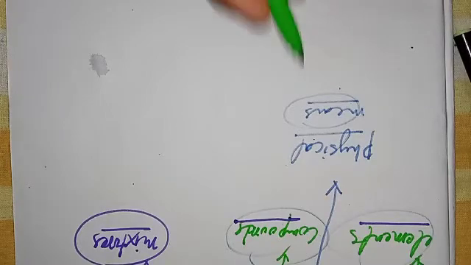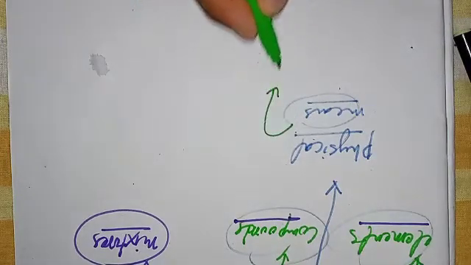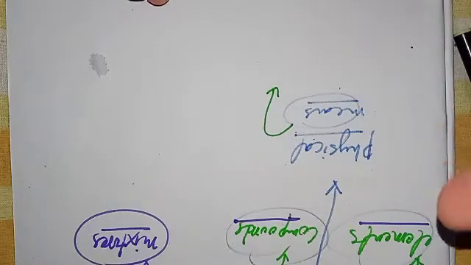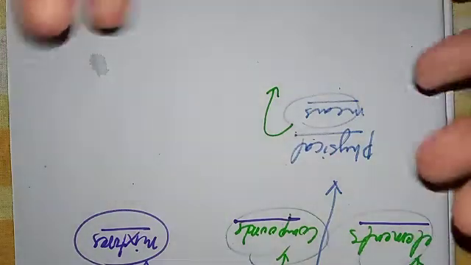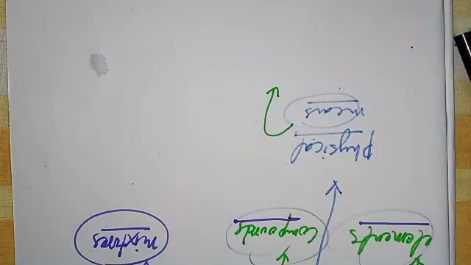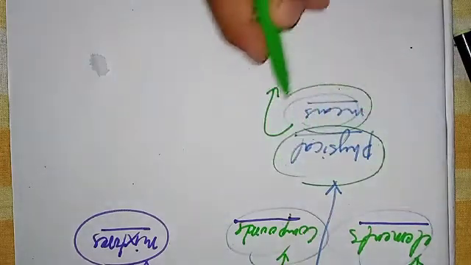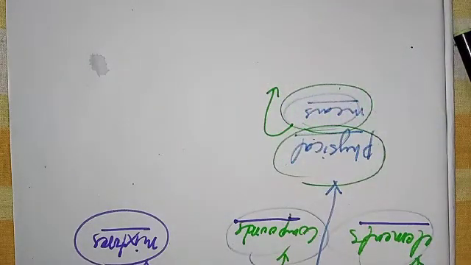What do I mean by physical means? Means that bring a physical change, that don't bring a chemical change. Simple means like boiling, distillation, sieving, filtering, evaporation. All of these changes are what? Physical changes, and they are physical means.